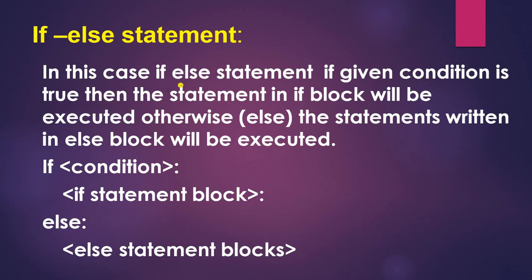In this case, if the given condition is true, then the statement in the if block will be executed. Otherwise, the else statement will be executed. Now see, if this condition is true, then this if statement block will get executed. And if the condition becomes false, then the compiler will come to the else part and this else statement will get executed.